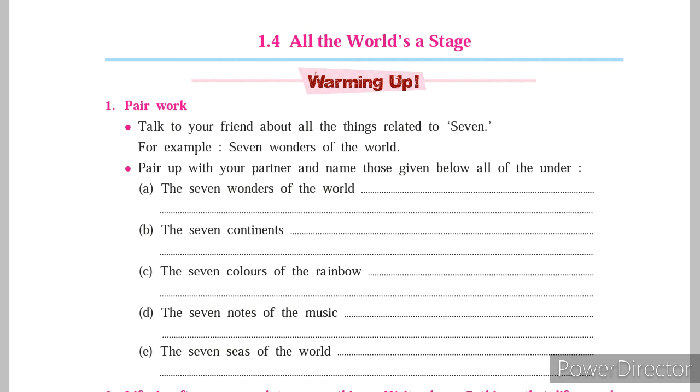Then the 7 seas of the world, which are they? Arctic Ocean, Antarctic Ocean, North Atlantic Ocean, South Atlantic Ocean, Indian Ocean, North Pacific Ocean, then South Pacific Ocean, etc. Right? So this is what we are supposed to do. The answer depends on the person, right? So it should be related to the 7, right? So this is what the first activity is all about.